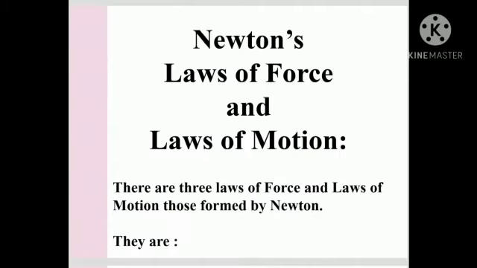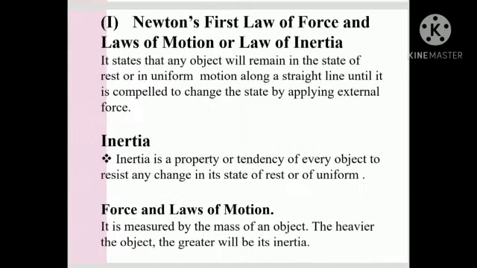Now we see Newton's laws of motion. There are three laws of motion formed by Newton. They are: now, Newton's first law of motion, or the law of inertia. It states that any object will remain in a state of rest or in uniform motion along a straight line until it is compelled to change that state by an applied external force.